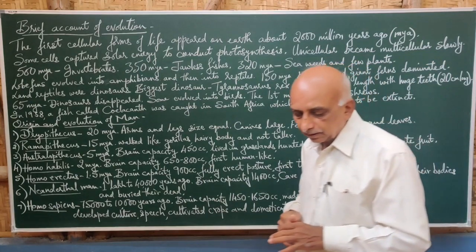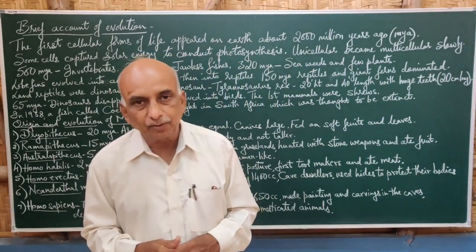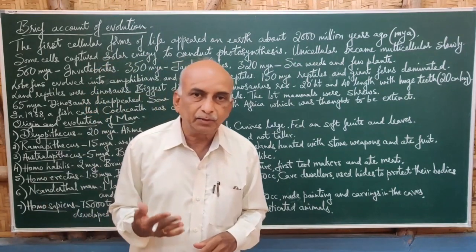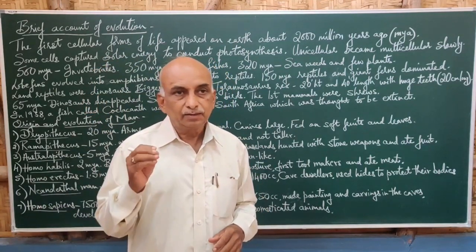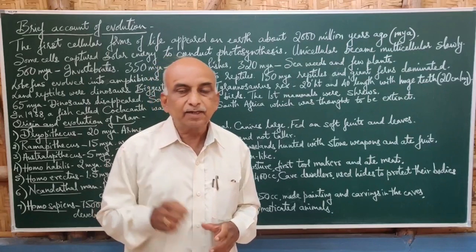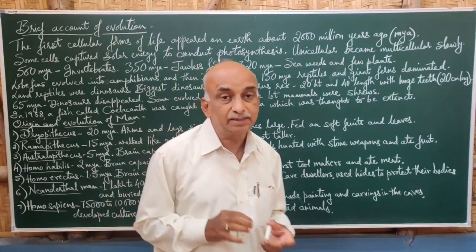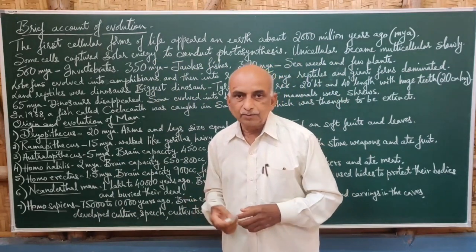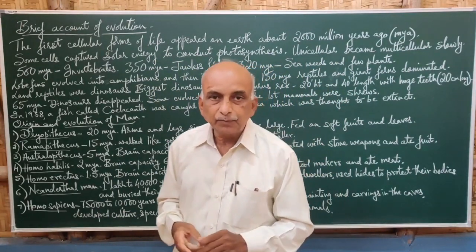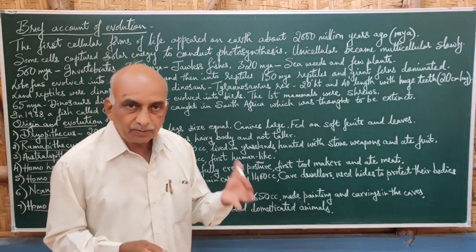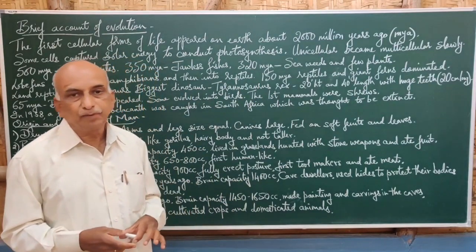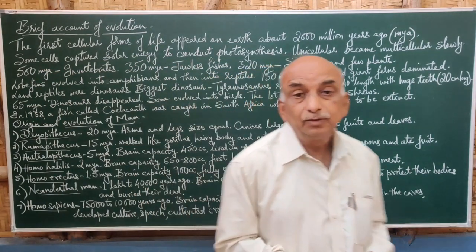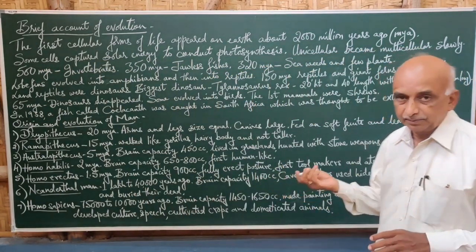When the first life was formed, probably the prokaryotes, they developed into the eukaryotes, and some of the eukaryotes started capturing solar energy and released oxygen into the atmosphere, thus conducting photosynthesis. And gradually the unicellular organisms changed into multicellular organisms.